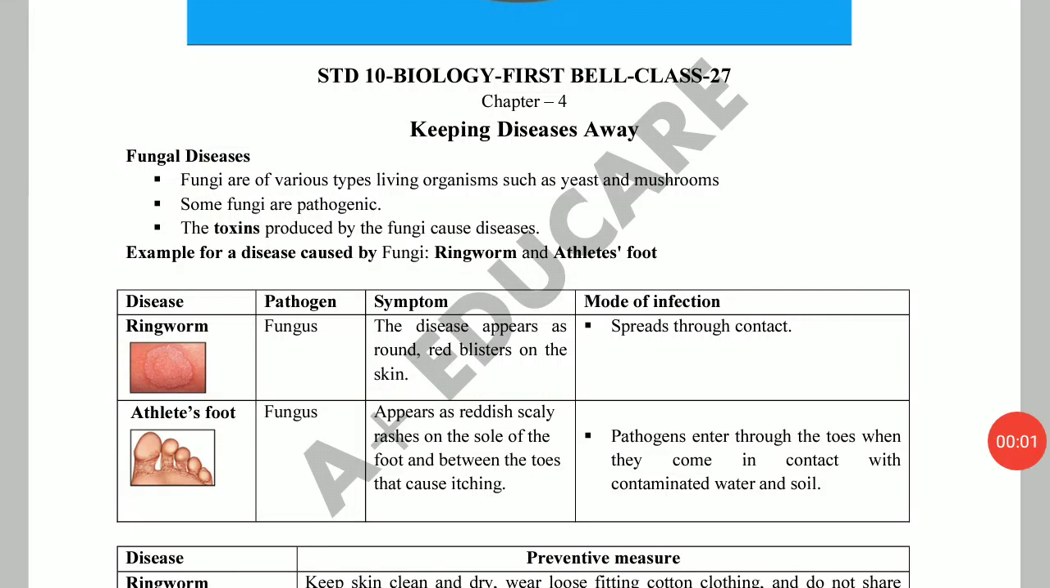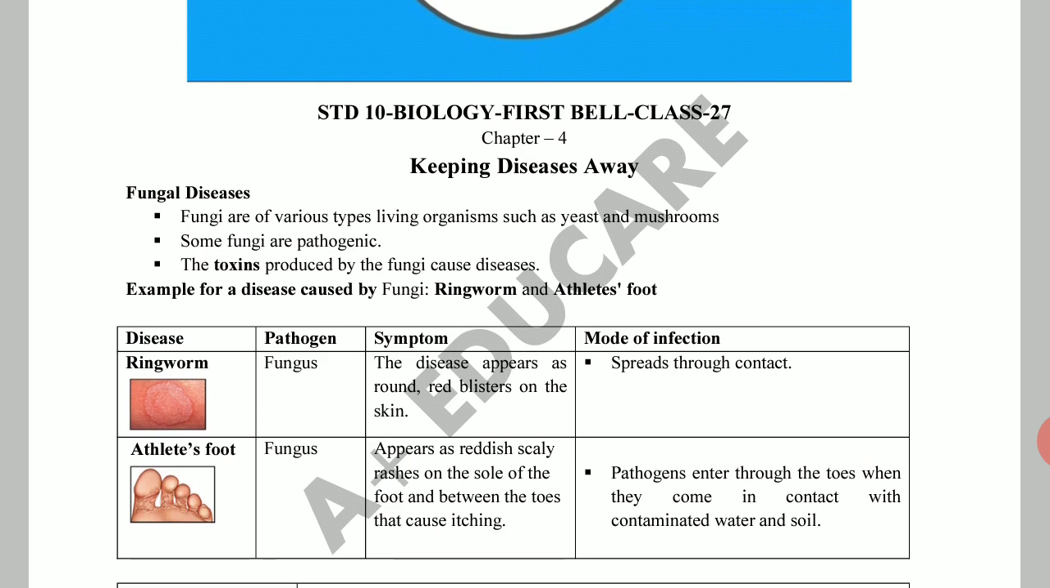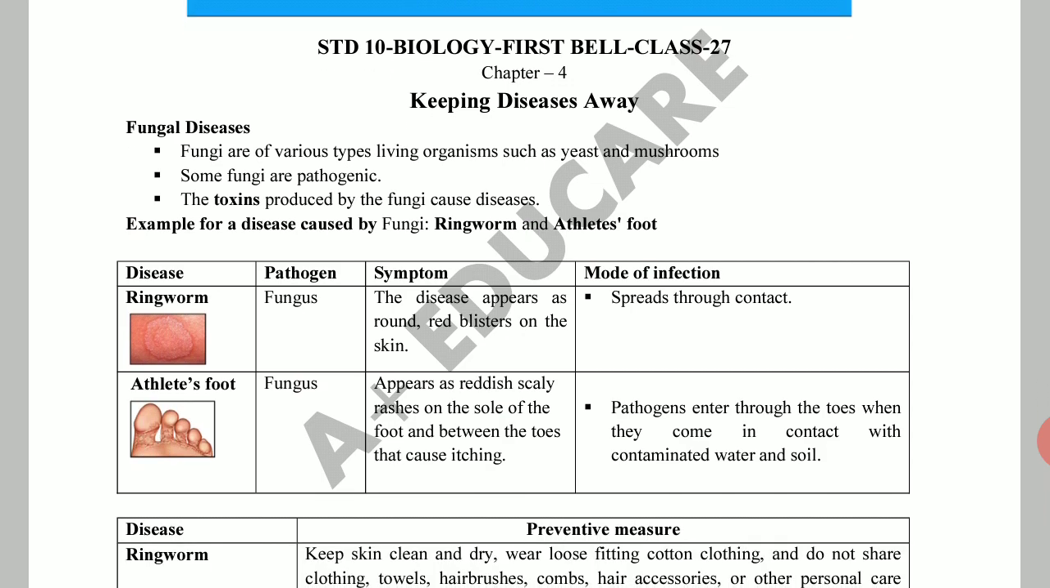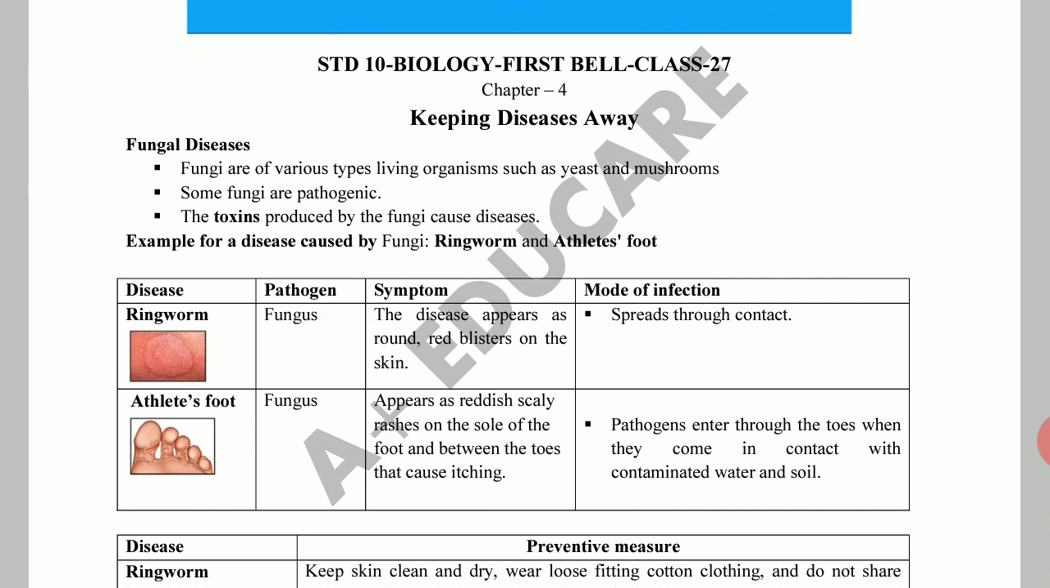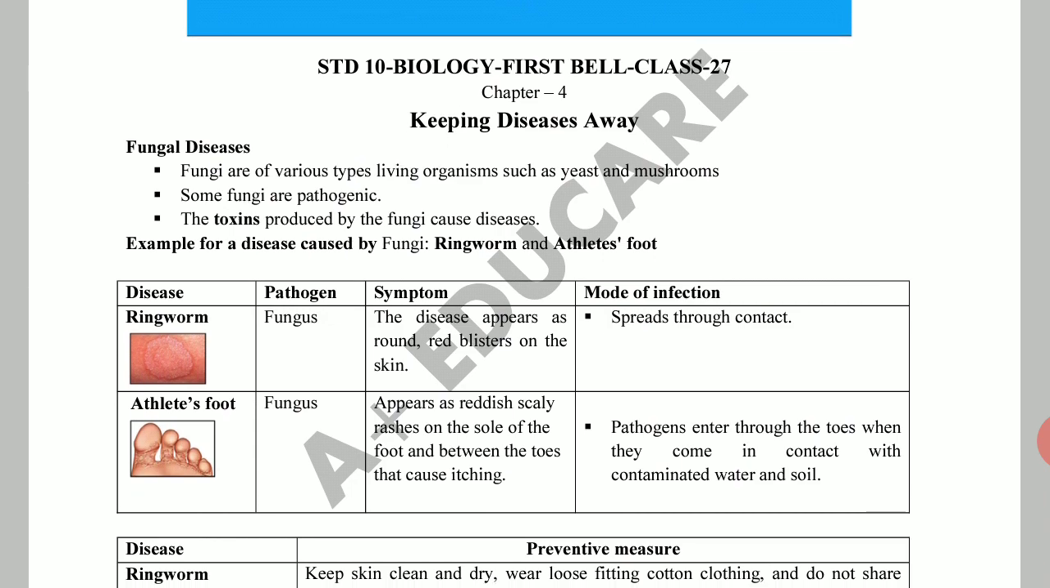Dear students, today we will be discussing based on yesterday's class. In the previous class, we discussed bacterial diseases and viral diseases. I hope you remember the different bacterial diseases and viral diseases we discussed. Now we will come to fungal disease, the another microorganisms which create disease is fungal disease.